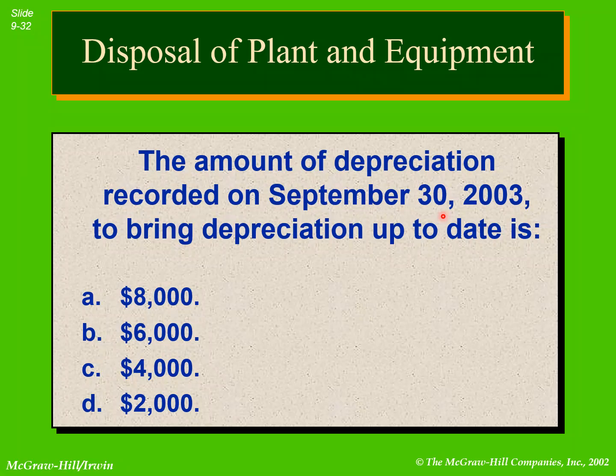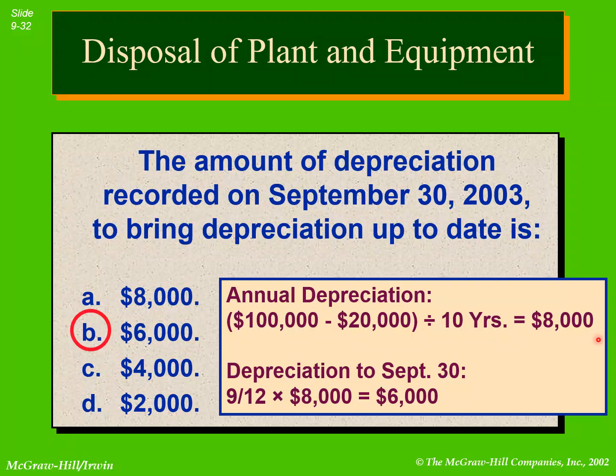So we will divide 8,000 by 12 and multiply by 9. The answer would be $6,000. We need to record the depreciation expense for 9 months. 8,000 is for a complete 1 year. When we calculate for 9 months, that would be $6,000. The right answer here is 6,000.